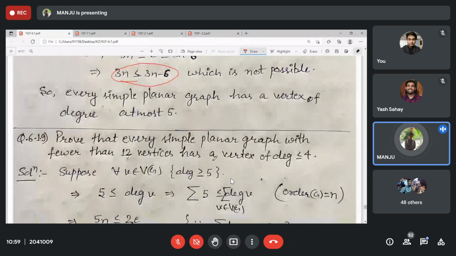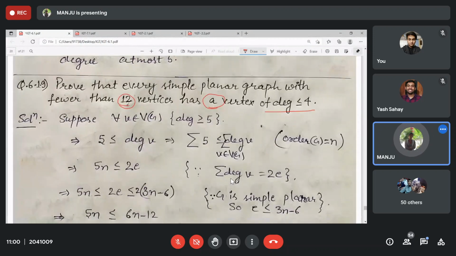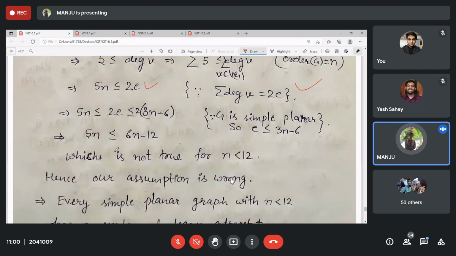Okay, and the same thing for n less than 12: every simple graph of order less than or equal to 11 has at least one vertex of degree at most 4. If not, then for all the vertices the degree is at least 5, and by using the degree sum formula you have this one, and by using E is at most 3n minus 6, you reach this one.